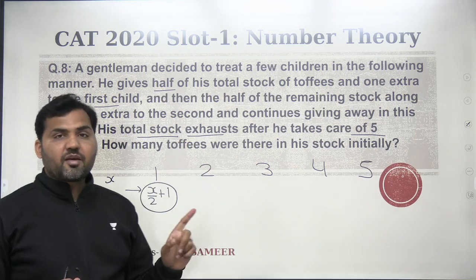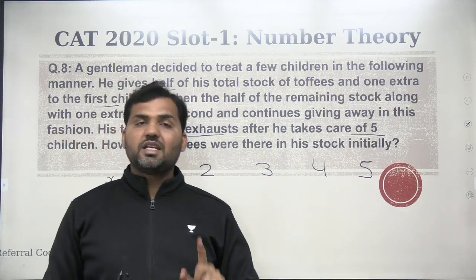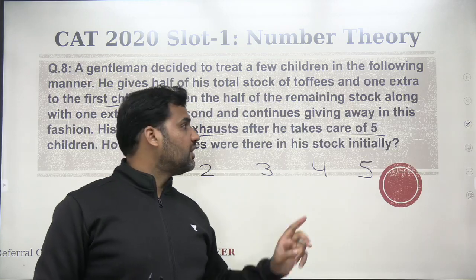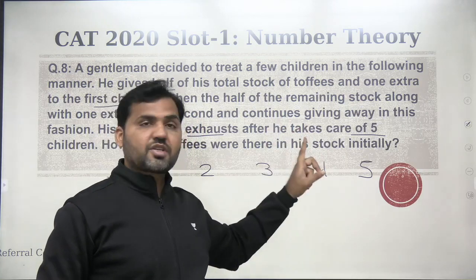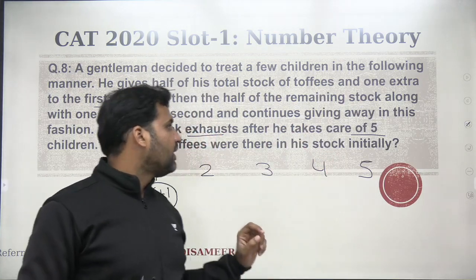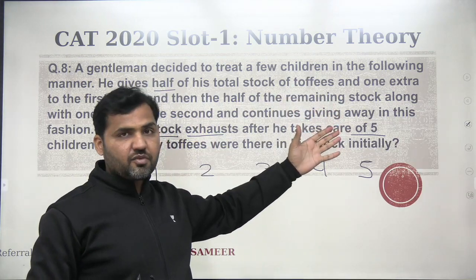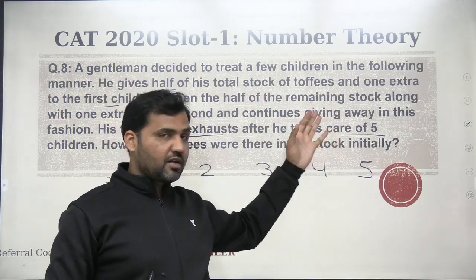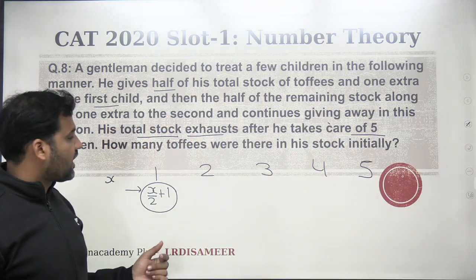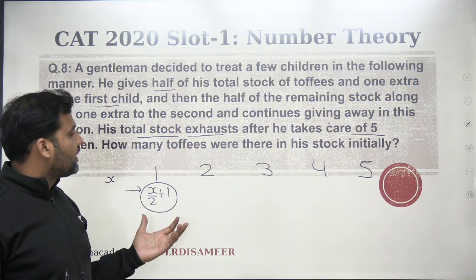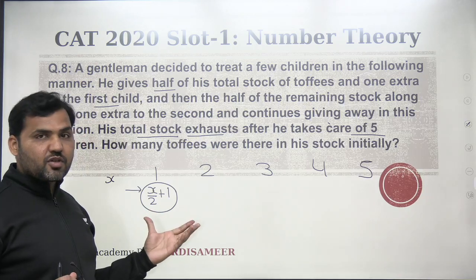This type of question has been repeated in CAT 3 times. Two times earlier, the exact same question has been asked in the CAT exam. In previous year CAT papers, number system, we have practiced this type of question a lot in the classes on Unacademy. Now, what is the direct approach to solving the question?